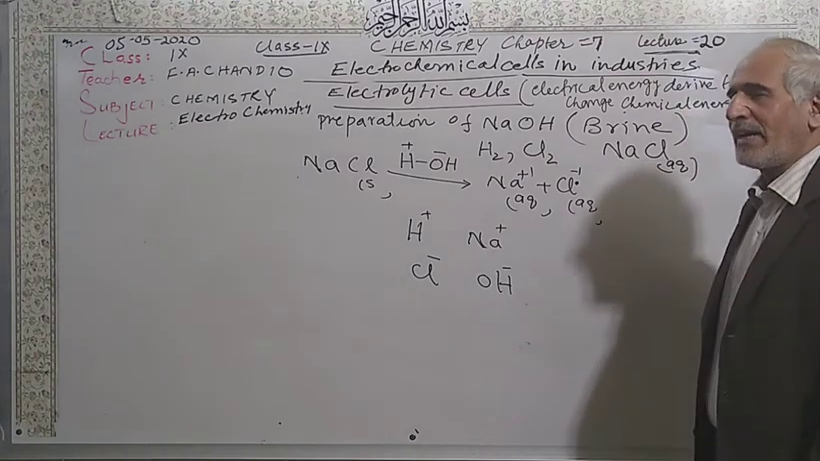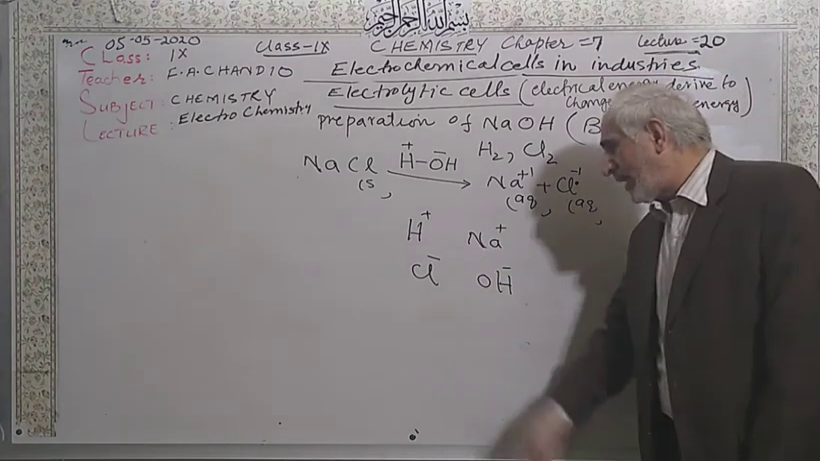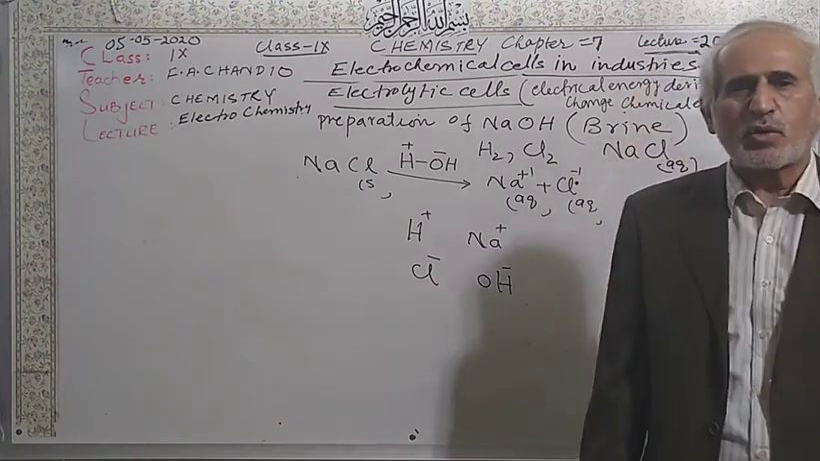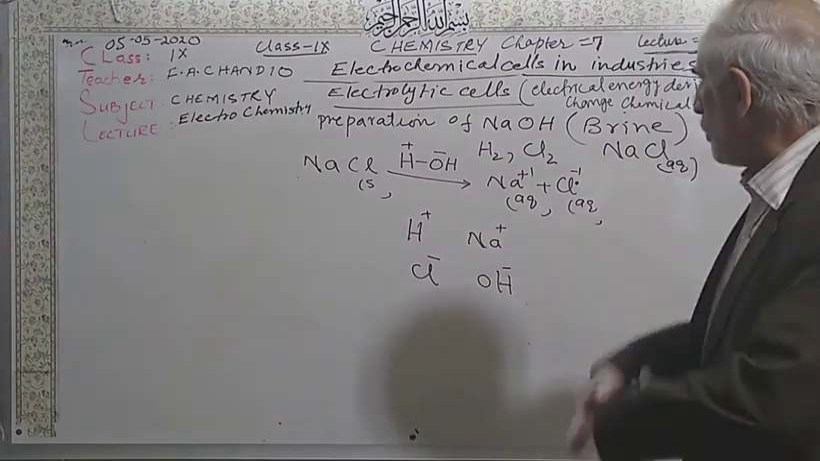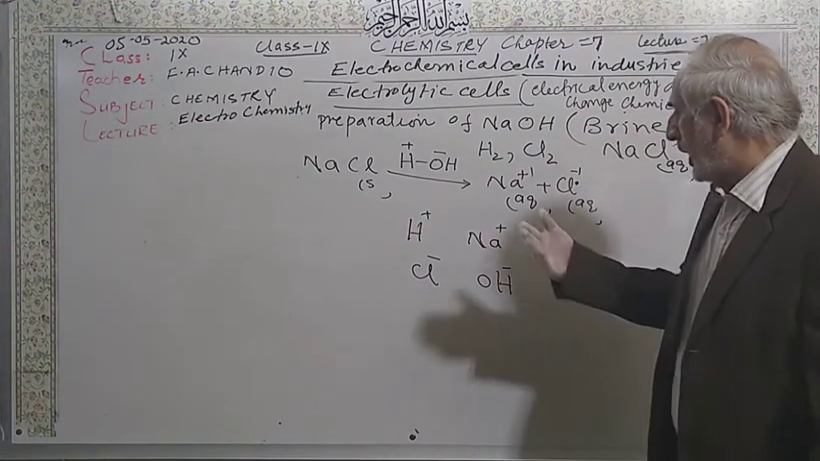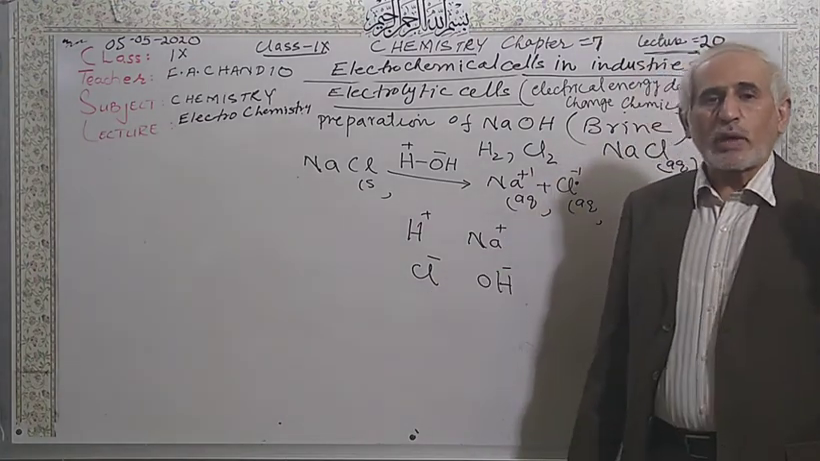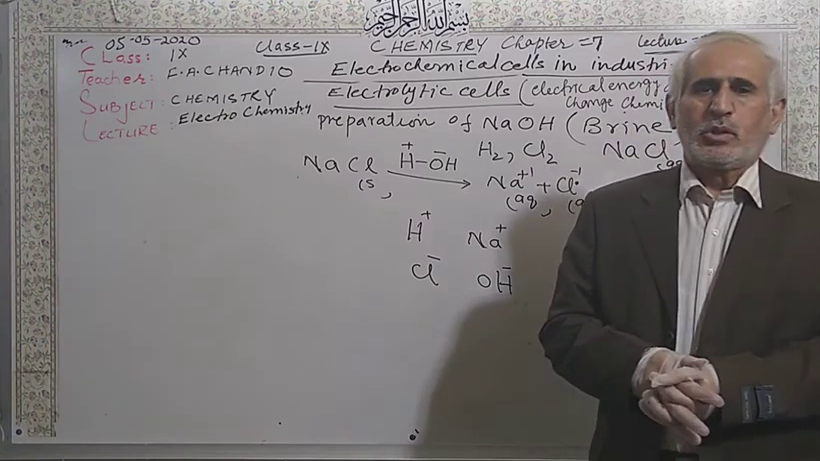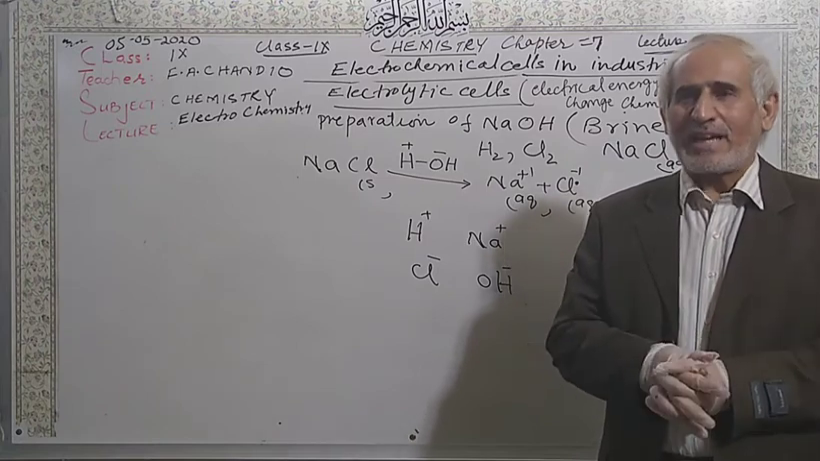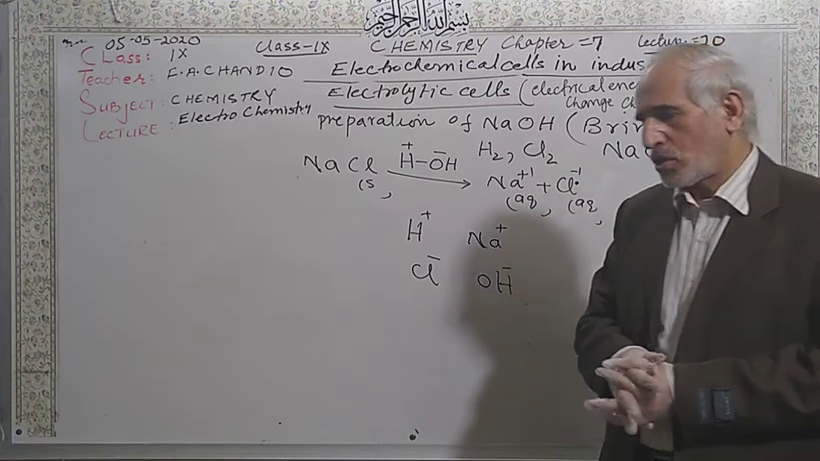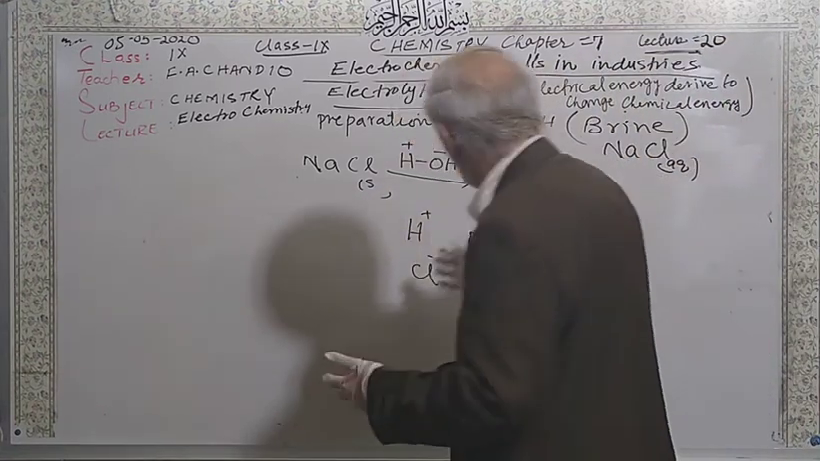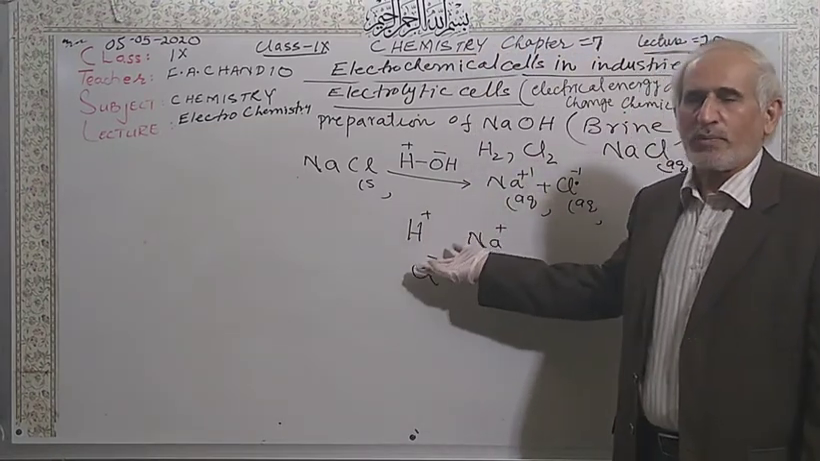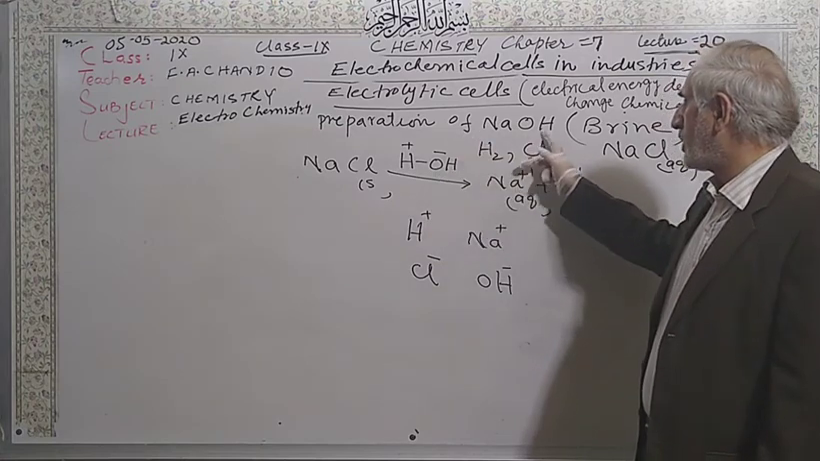In the next lecture I will explain. Similarly, you again have 2 negative ions, chloride ions and hydroxyl ions. So when you pass electric current, at the anode, will chloride ions collect or hydroxyl ions? This is a complication in this cell, but there is also a solution for it. So today I will conclude the lecture here, and then I will continue from this point with the preparation of sodium hydroxide by using brine.